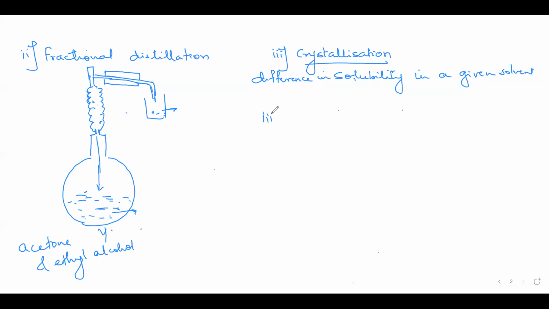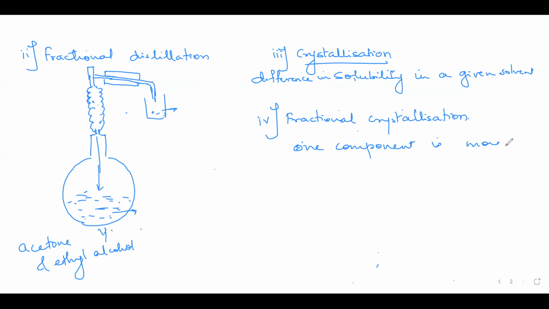Like distillation, similarly in crystallization also you have two methods. You have crystallization and fractional crystallization also. In this, again, there is difference in solubility, but here one component is more soluble than the other component.